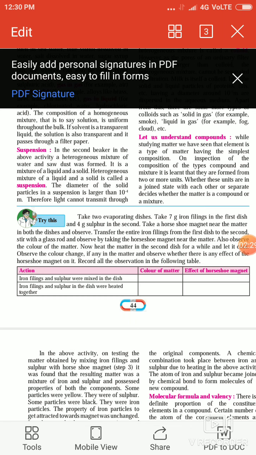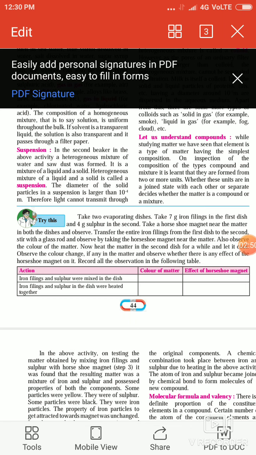Now in this activity, on testing the matter obtained by mixing iron fillings and sulfur with a horseshoe magnet, it was found that the resulting matter was a mixture of iron and sulfur and possessed properties of both the components. Some particles were yellow. They were sulfur.